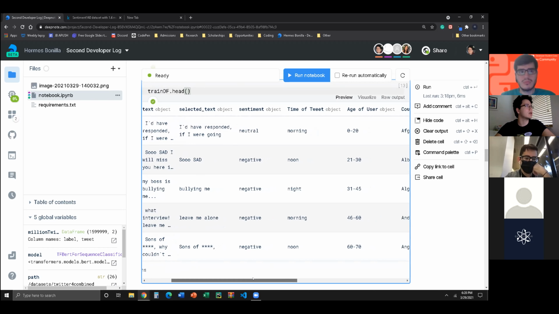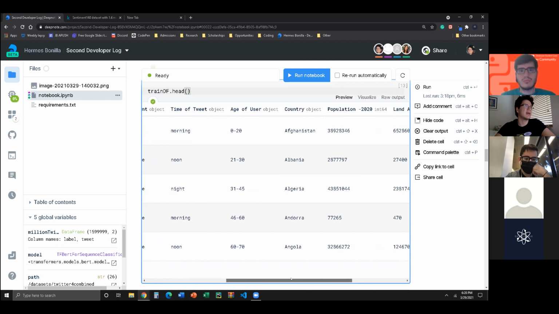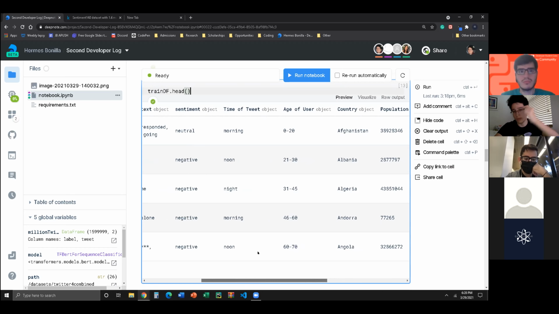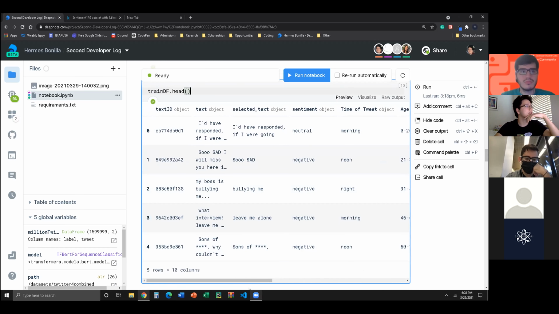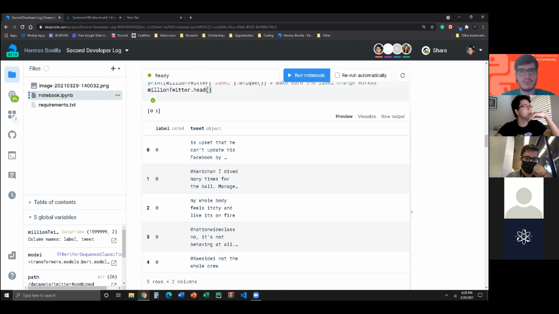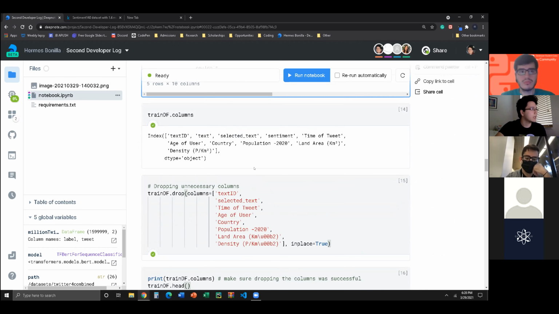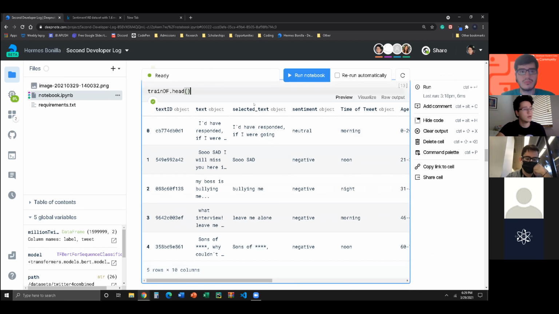And so we have our sentiments, which is important. We know we want that. We don't really want the time of tweet, the age of users, the country, the population. We don't need any of this. So we already know in our mind, we're going to have to drop some columns. But we do want the text and we want the sentiment, because what we're trying to do is make it similar to our previous data frame. Put it in kind of a format. So let's check all the columns that we have. Okay, we have those columns. That's also easier when you're doing the code, because you don't want to be looking and then scrolling and memorizing, because you have to spell it correctly.